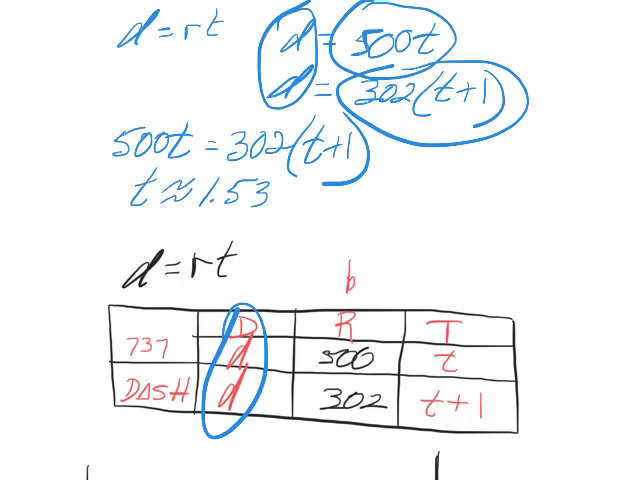So after 1.53 hours, after around an hour and a half after the 737 has taken off, it will overtake the Dash 200. They just want to know how long it will take the 737 to overtake the Dash 8. So we start when it takes off and look and see how long it takes before it catches up. And that's about an hour and a half. Okay, so that is 2.1a.